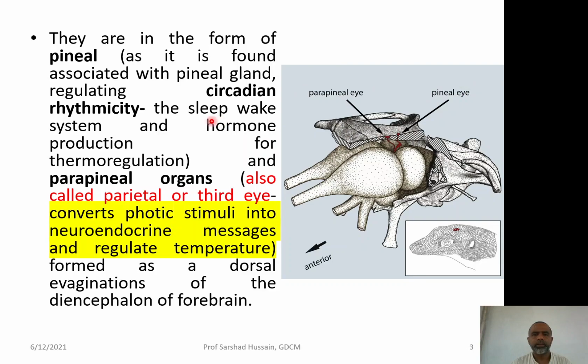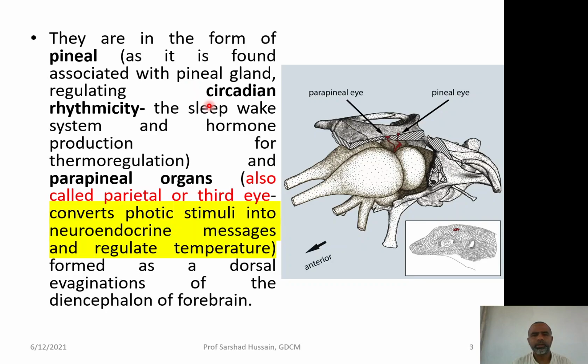Pineal organ is associated with the pineal gland, which is responsible for circadian rhythmicity.